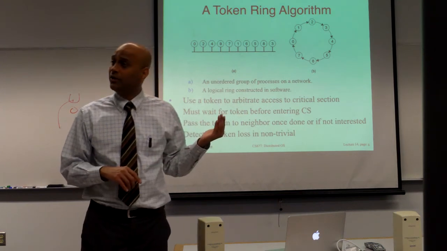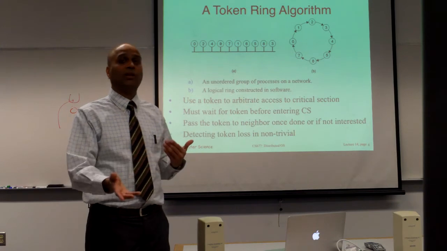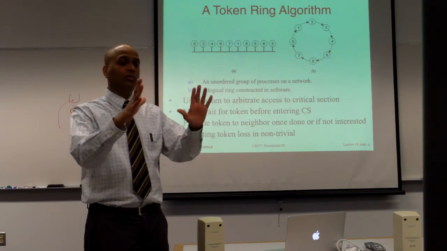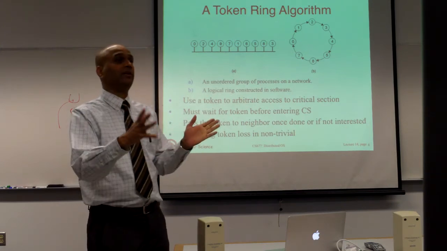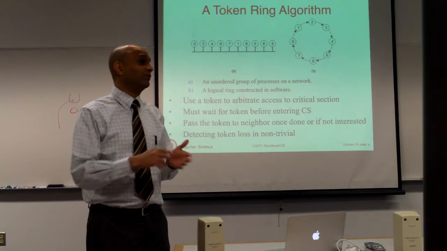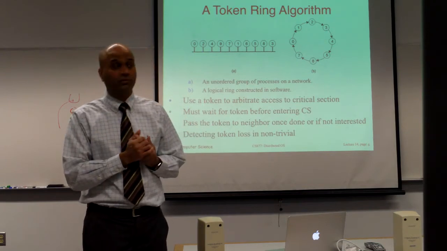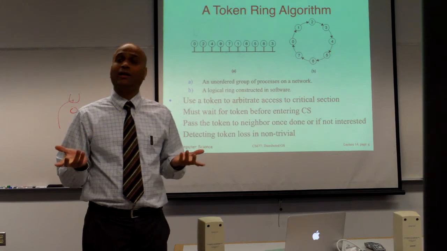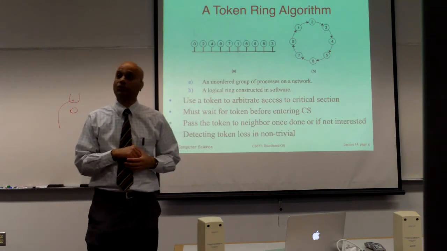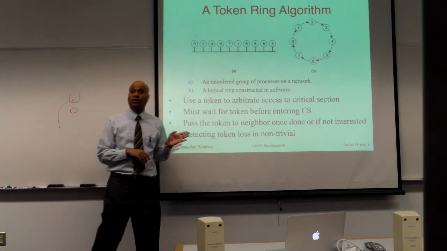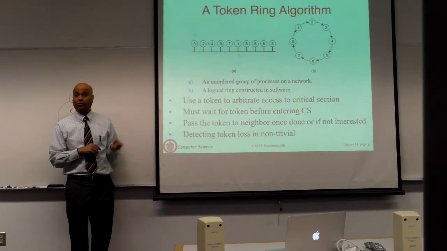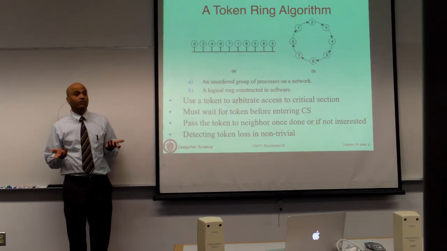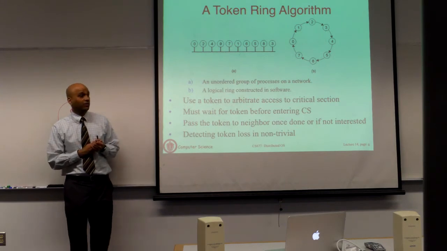But in an arbitrary lock protocol, you can't put a limit saying you hold the lock, you have to execute the critical section in time T. You cannot say that because this could be arbitrary code. So there is no guarantee how long the token may take to circulate. Unlike a token ring protocol where you could actually detect the loss of a token, in an arbitrary locking protocol there is no guarantee. Any process can hold the token for any arbitrary period of time.